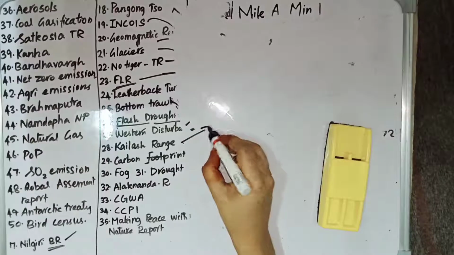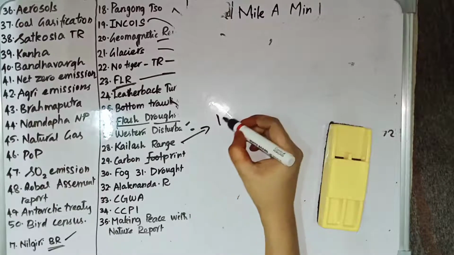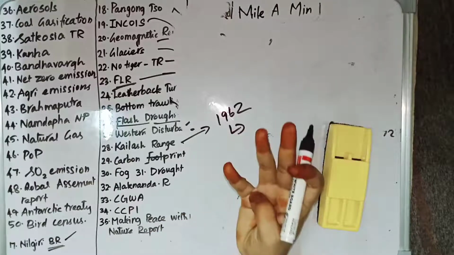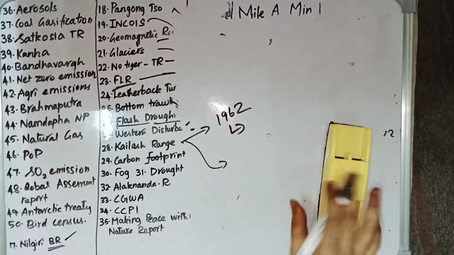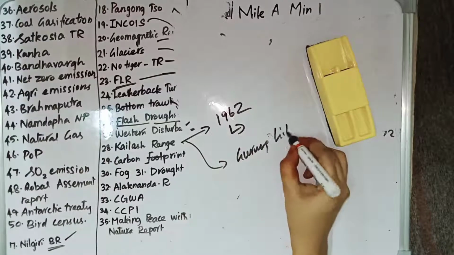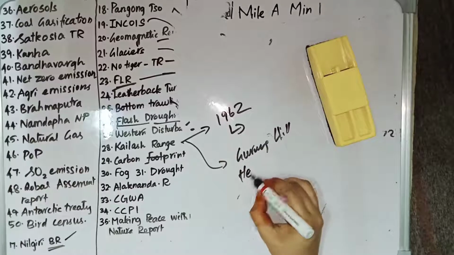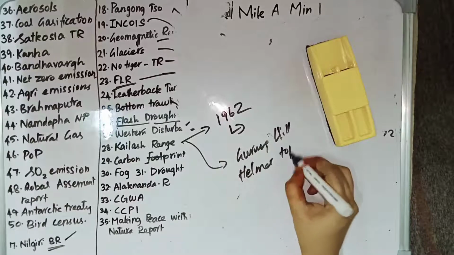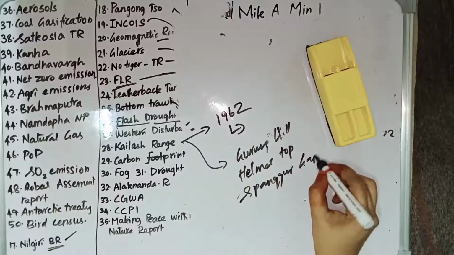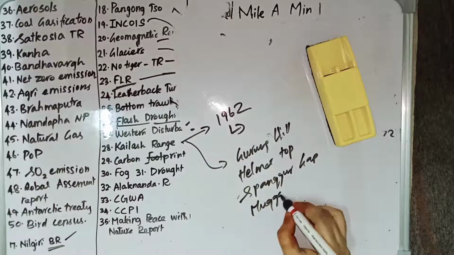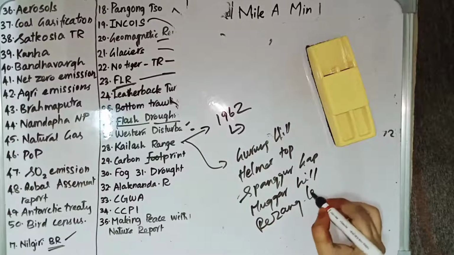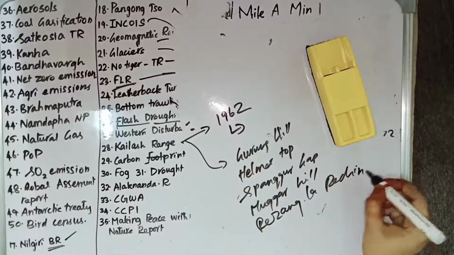Then we have Kailash Range. Kailash Range is the theatre of conflict in the 1962 Chinese offensive war, in which two battles were fought at Rezang La and Gurung Hill. There are certain key features of Kailash Range: Gurung Hill, Helmet Top, Spanggur Gap, Mugger Hill, Rezang La and Chushul. These are some of the key features in the Kailash Range.